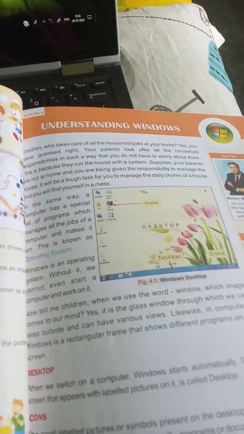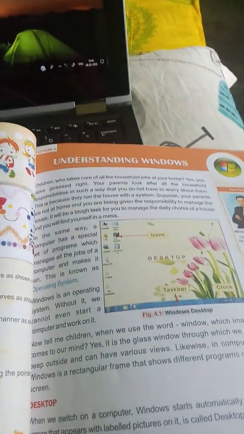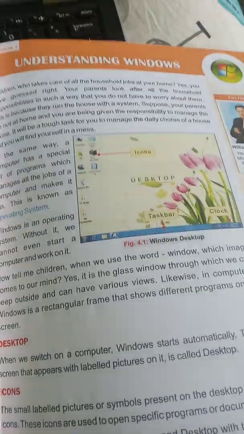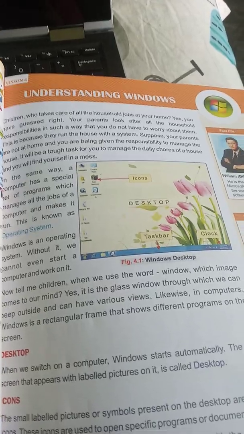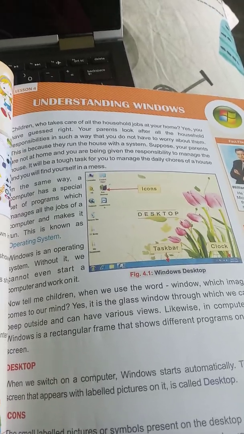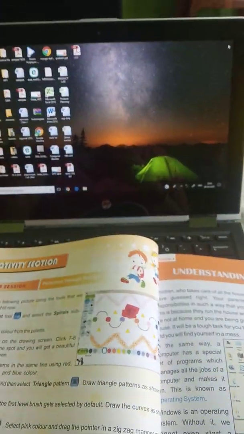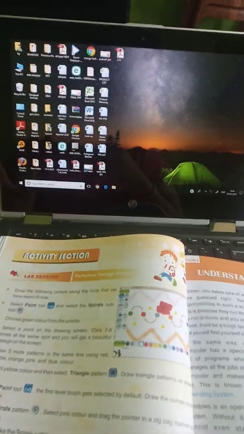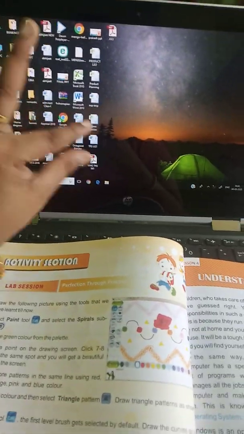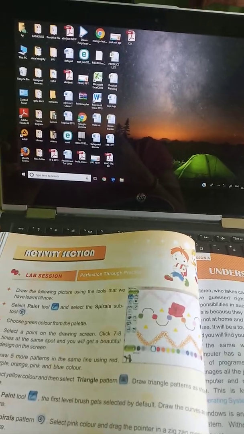Okay, I'm starting again. Operating system. The children, the way in which our mother and father are managing all the household activities, in the same way, operating system in our computer manages all the work of the computer. So that Windows is an operating system. Next, what I have explained you, desktop. When we open our computer, the first screen we get, this one, no? This is desktop. The different pictures on the desktops are icons.